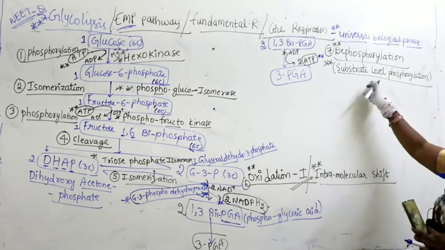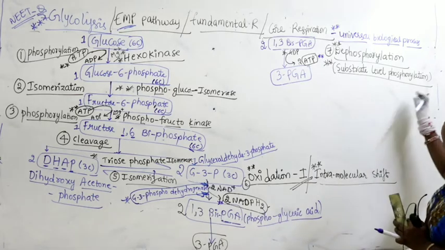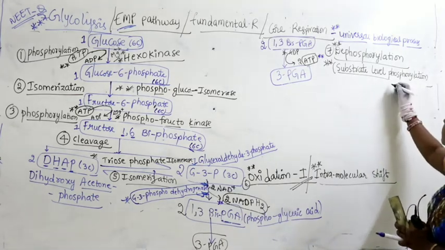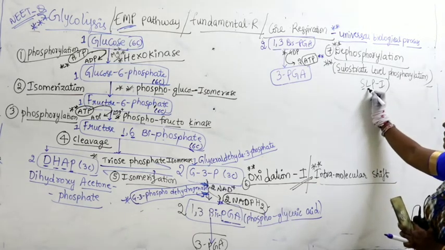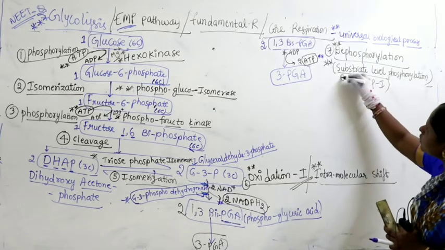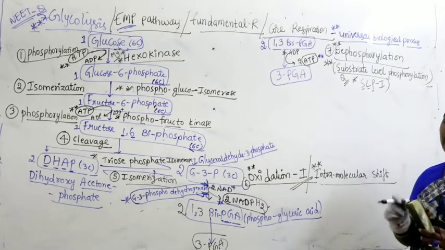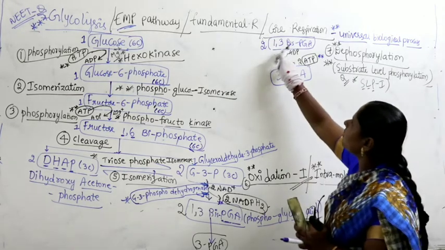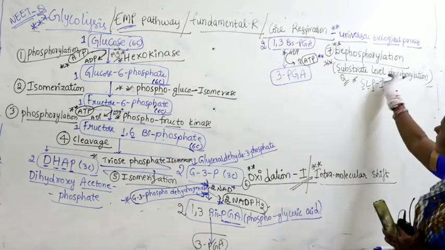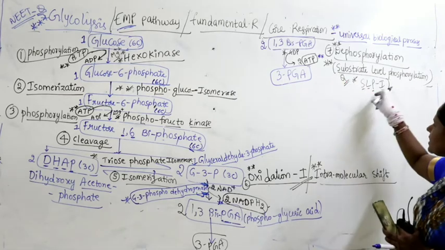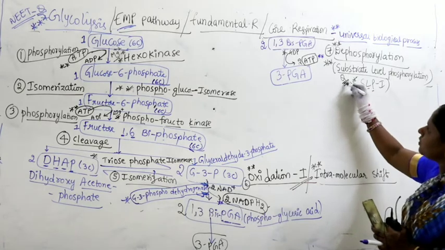Very important. Substrate level phosphorylation means phosphorus is removed from the substrate. So this is substrate level phosphorylation number 1. This is called SLP number 1. SLP number 1 means substrate level phosphorylation 1. Very, very important. Questions will come. Which step is substrate level phosphorylation? The step is conversion of 1,3-bisphosphoglyceric acid to 3-phosphoglyceric acid. That is substrate level phosphorylation, or itself is called dephosphorylation. This is the first one, so we call it substrate level phosphorylation number 1. Very, very important. Question will come.